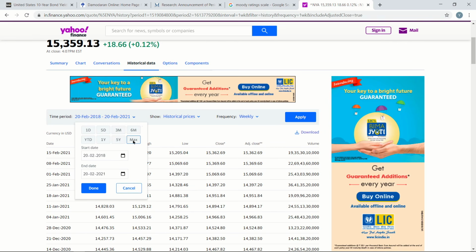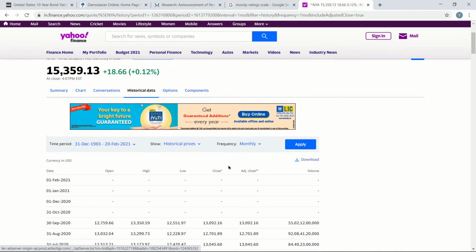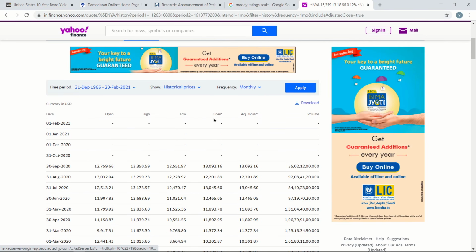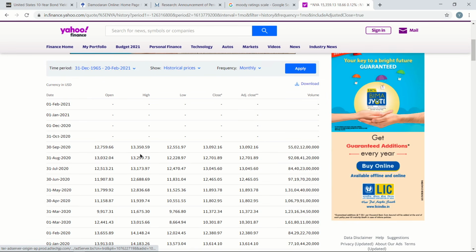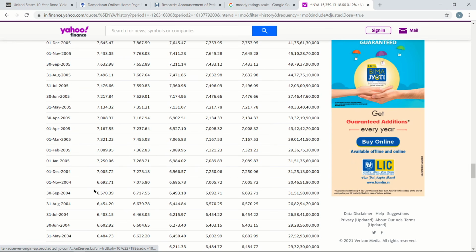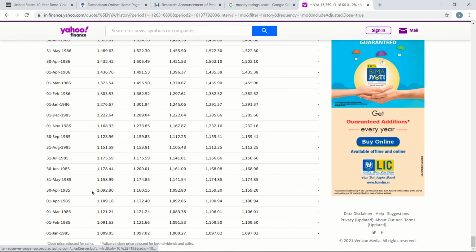I'll simply click on maximum here and we'll click on monthly data and click on apply. Okay, so I think this part is not updated here. No worries, I'll just scroll down towards the end and we'll see for how long I can go back in time. So on 1st January 85, NYSE closed on 1097.2.